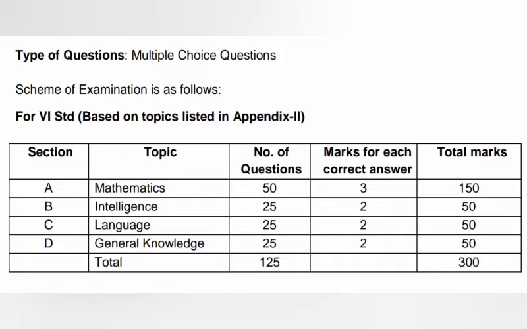The final section D will be GK, general knowledge. Number of questions will be again 25. Marks for each of the correct answer will be 2. So again 50 marks. So the total marks for each subject: mathematics is 150, intelligence is 50, language is 50, GK is 50. So totally 300.